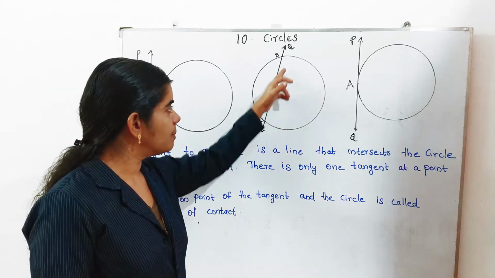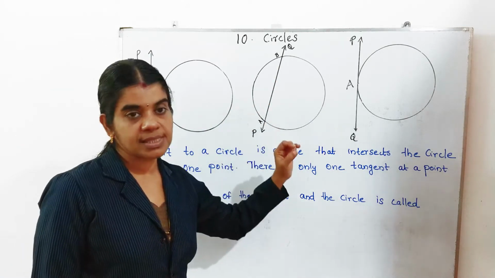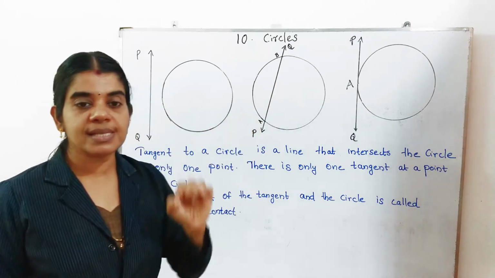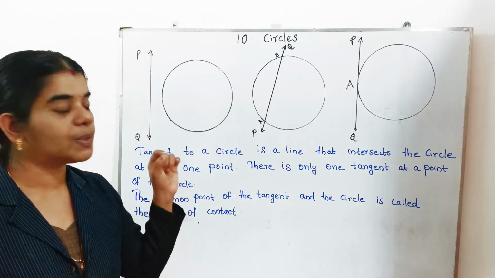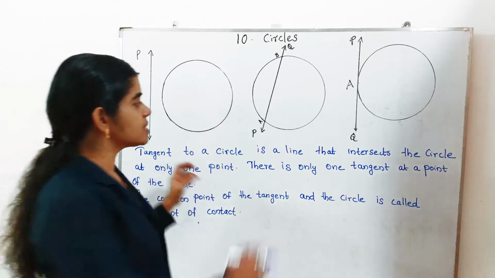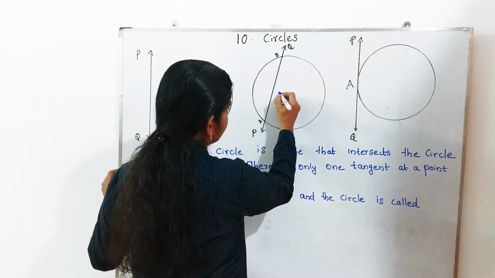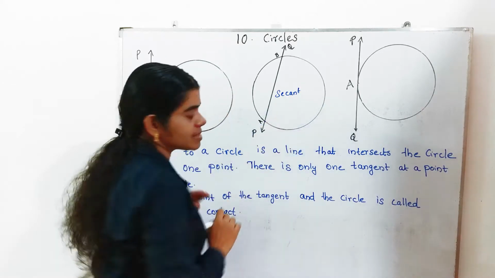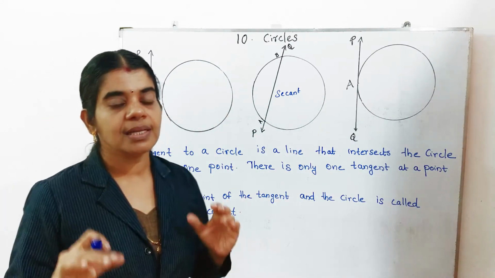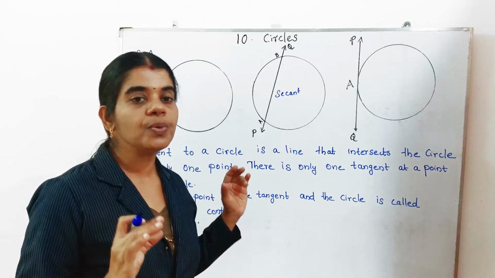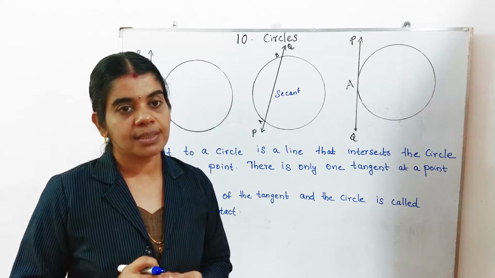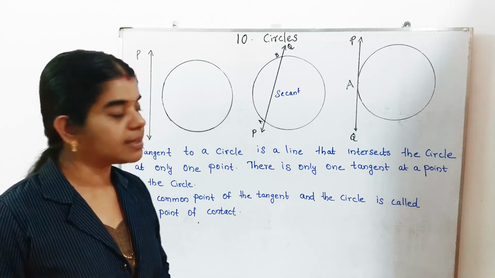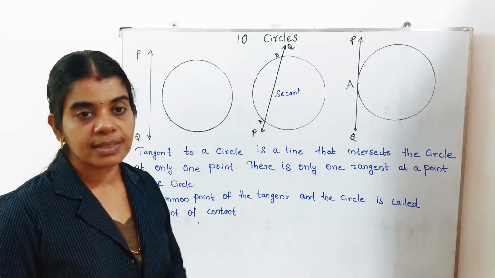Second one, PQ is a line which touches the circle at 2 points, that is A and B. So the circle and this line PQ have two common points. This is known as a secant of a circle. Secant means the line which touches the circle at 2 points. Otherwise, when the line and the circle have two common points, that is known as a secant of a circle.